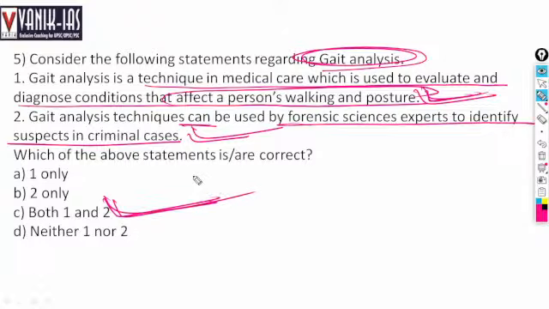The analysis can also help experts find the source of injury or pain, right? You can detect what the problem is and which part, so that the person is feeling pain or walks improperly. It can be used by physiotherapists for treatment, and in athletics training it is used for better comfort. That is gait analysis. Just by walking and posture, it can be analyzed. So both the statements are right regarding gait analysis.